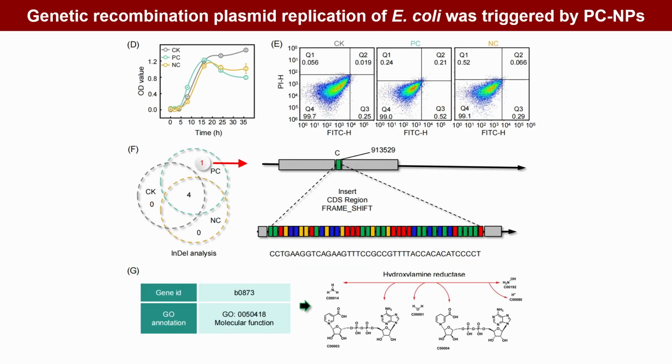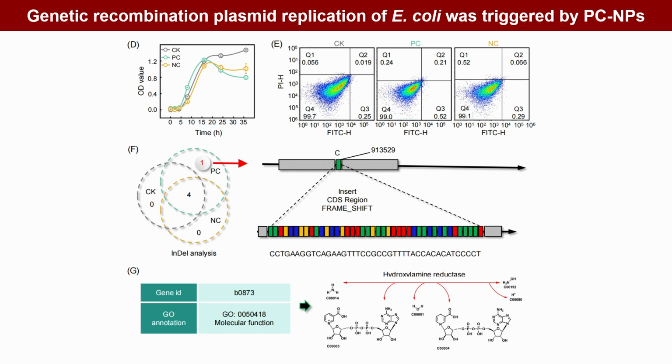Bacterial growth curves indicate that positively charged nanoplastics-induced apoptosis may cause DNA replication errors or impair repair mechanisms, thereby promoting adaptive mutations and resistance. Genome resequencing detected an indel variation in the positively charged nanoplastics treatment, which was associated with hydroxylamine reductase HCP, an enzyme involved in nitrate-nitrite reduction and oxidative stress response, and may reduce intracellular oxidative stress and aid antibiotic resistance. The whole genome sequencing showed that positively charged nanoplastics promoted plasmid replication or enhanced the acquisition of free plasmid, potentially promoting vertical transmission of antibiotic resistance genes.